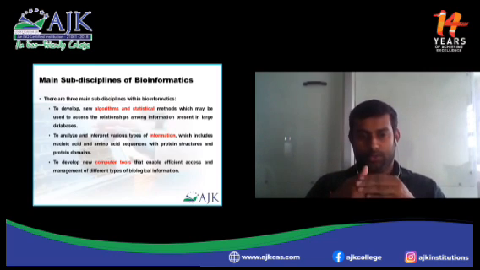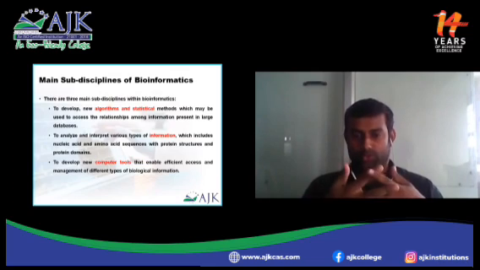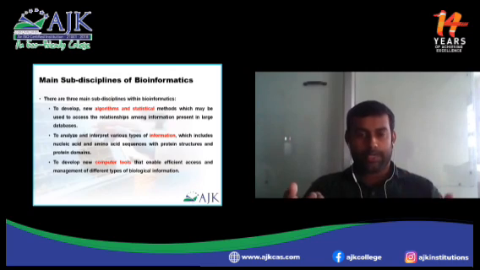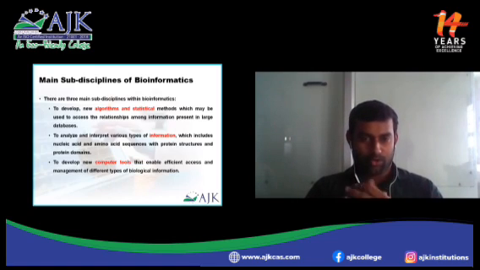The third and final one is to develop new computer tools that enable efficient access and management of different types of biological information. If you want to view a three-dimensional form of a protein, you need a tool, that is software, such as RASMOL or PyMol. For that purpose, we need computer people to develop a tool.